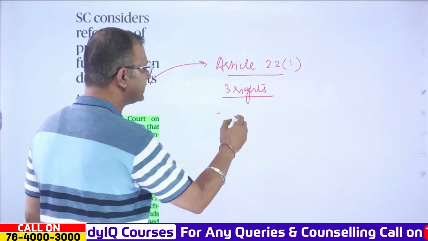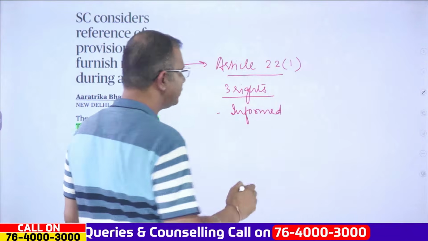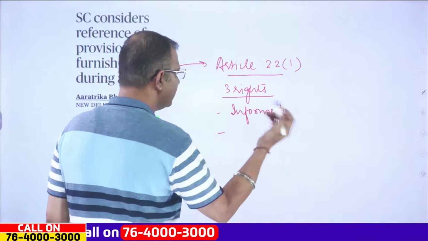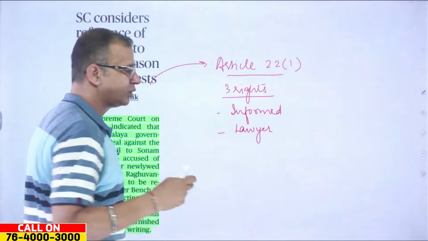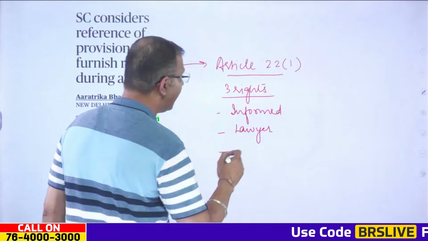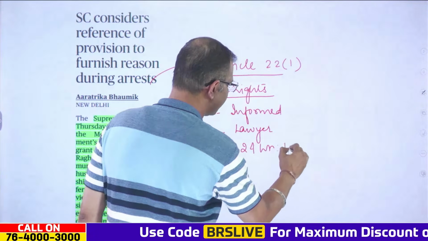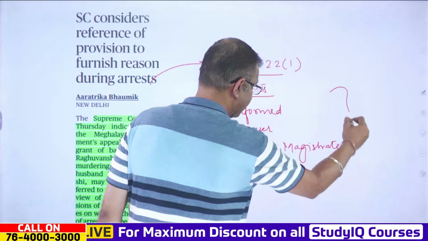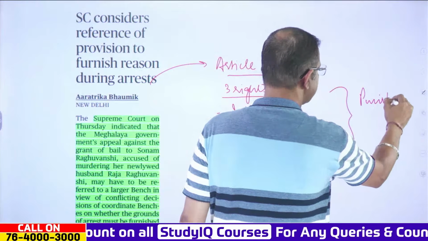The first one is the right to be informed about the grounds on which you are being arrested. The second is the right to consult your own lawyer, that is, the right to have legal assistance. And the third right is that you have to be produced within 24 hours before the nearest magistrate. These are the three rights given in the case of punitive detention.